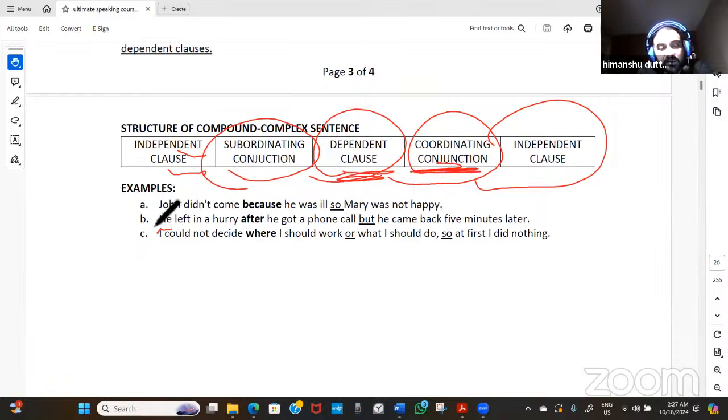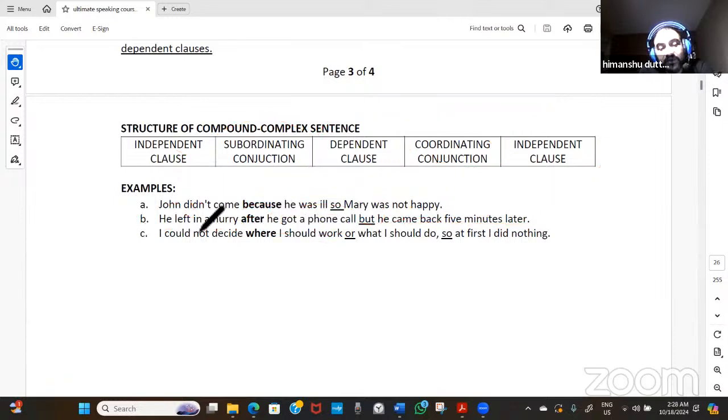For example, take the B example. "He left in a hurry." That has its complete sense. "After he got a phone call" alone would be a dependent clause. "But he came back 5 minutes later." "But" is a coordinating conjunction and it has its complete meaning. So these two independent clauses joined with a coordinating conjunction would be a compound sentence. But I have added "after he got a phone call."